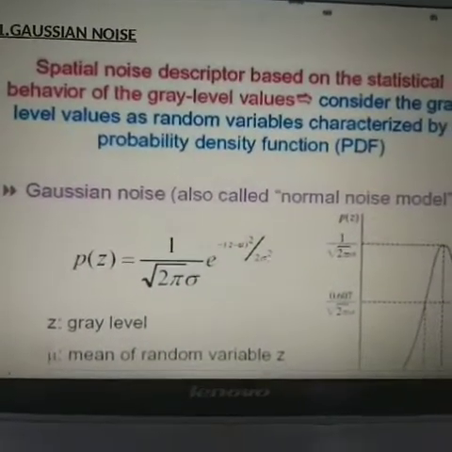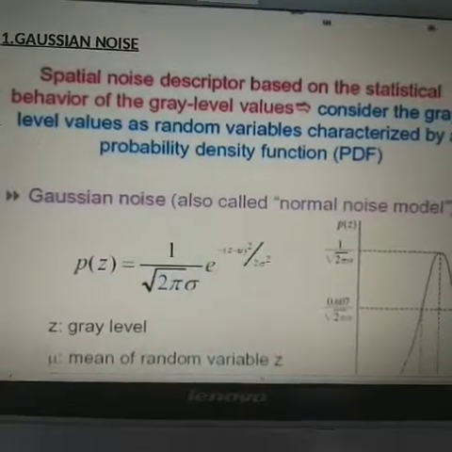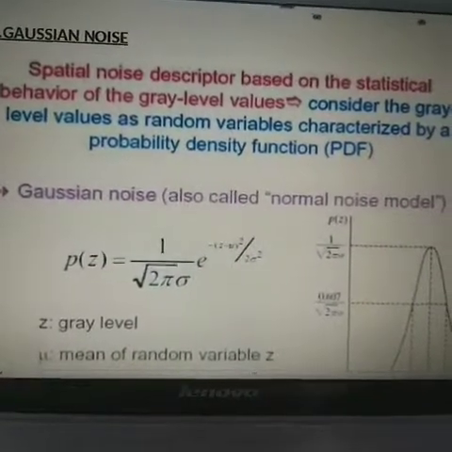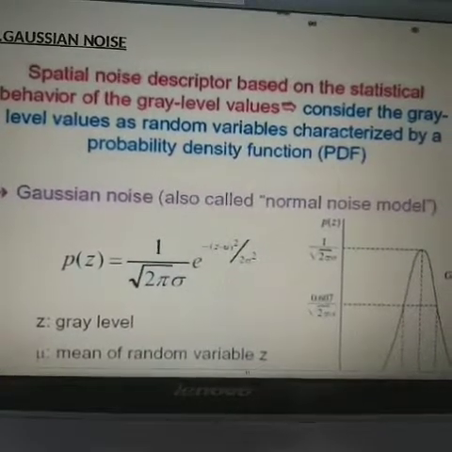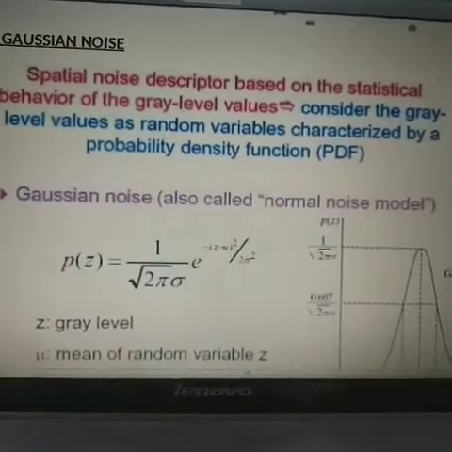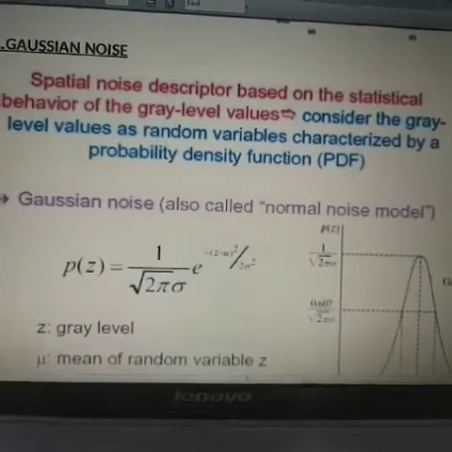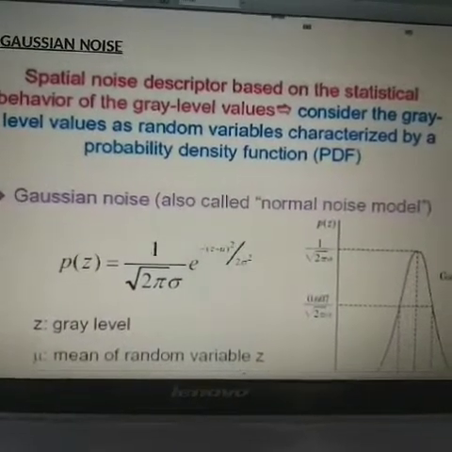In other words, the spatial noise descriptor is based on the statistical behavior of the gray level values, and the function used for that is the probability density function.